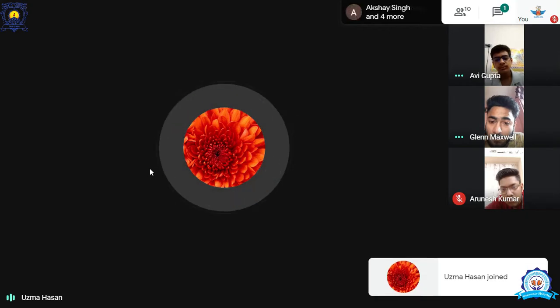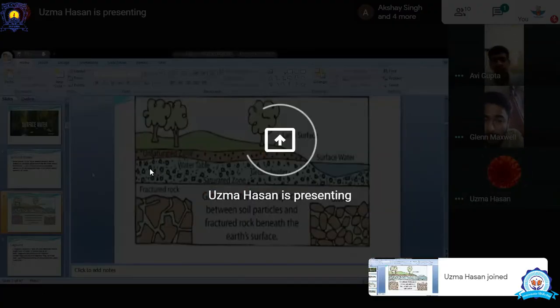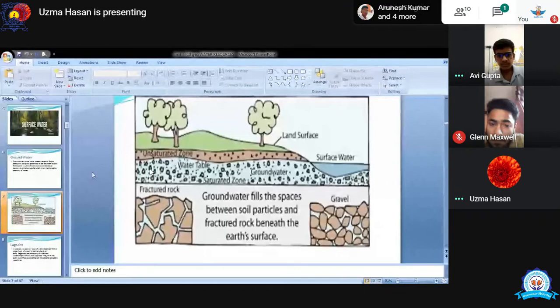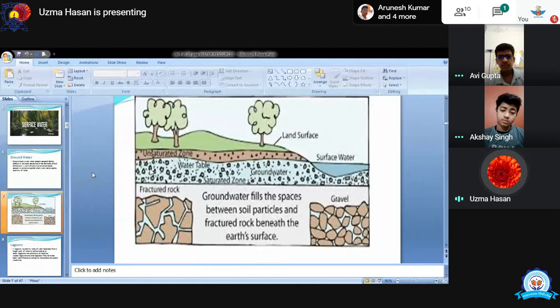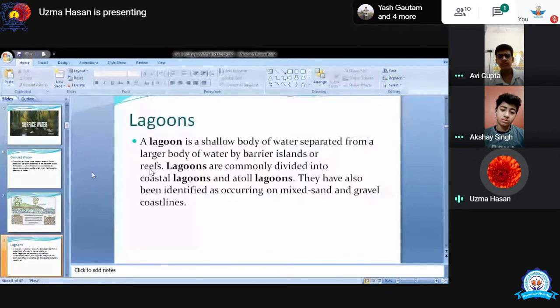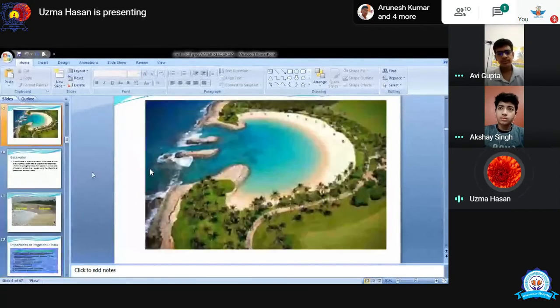So now you can see the PPT on your screen? Yes, ma'am. Good. So this is the picture that is showing the storage of underground water. Next is lagoon. A lagoon is a small body of water which is separated from the big body, like an island, near an island or reefs. So it is interconnected with the sea or ocean. That is a lagoon. You can see in this picture clearly.